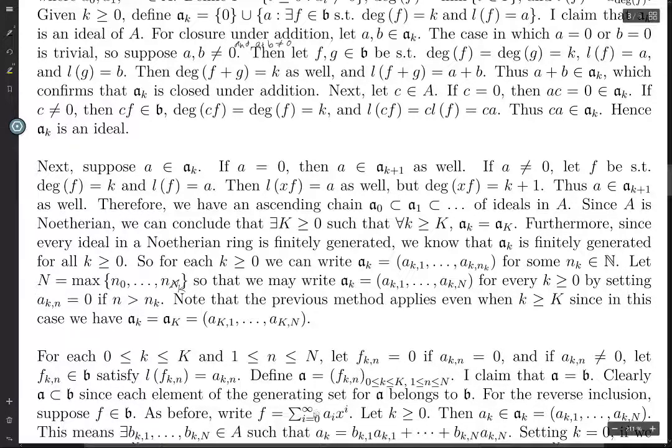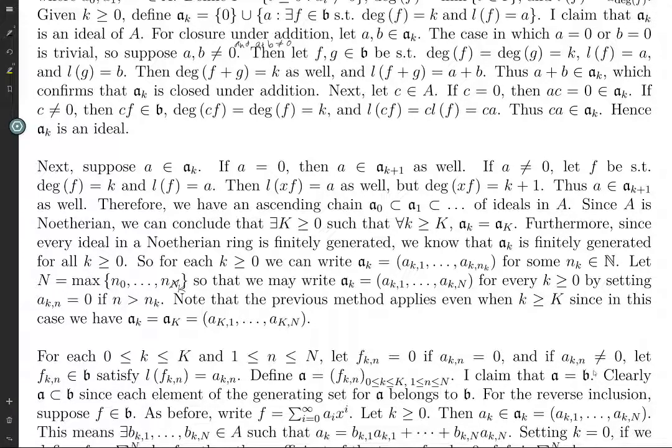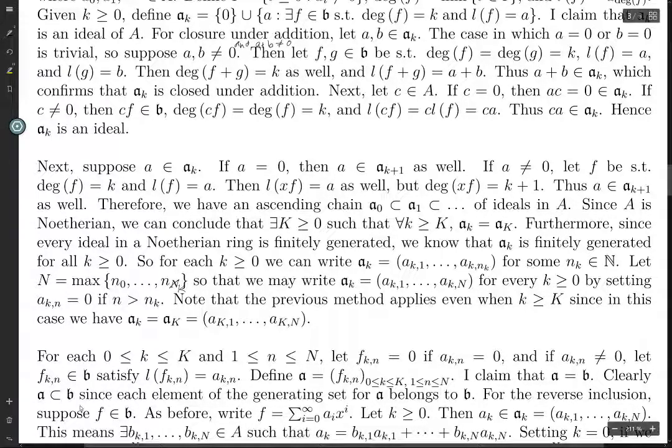Now, let's define A to be the ideal in the formal power series ring generated by these polynomials f_{kn}, where k ranges from 0 to capital K and n ranges from 0 to capital N. I claim that this is precisely the ideal that we started with. Okay, so certainly A is contained in B, since each element of this generating set belongs to B, because we chose them as such. Now for the reverse inclusion, this is the one that takes work.